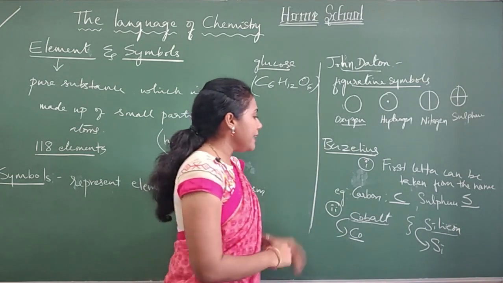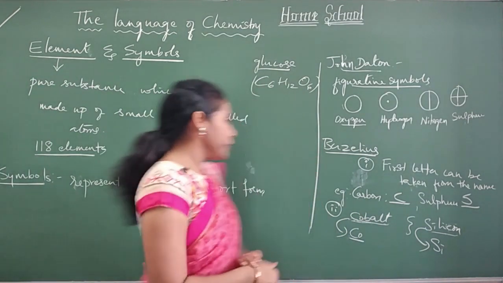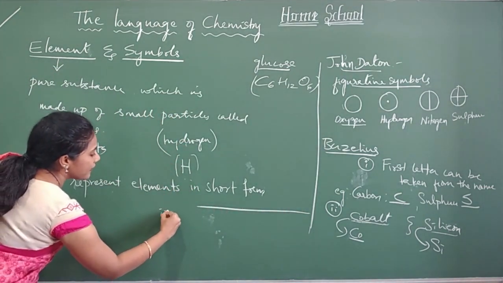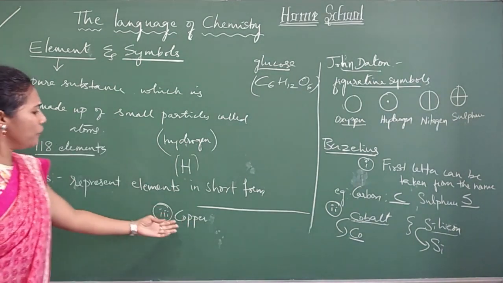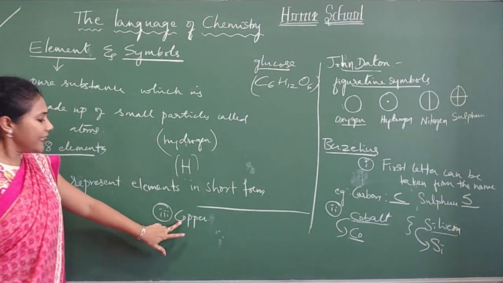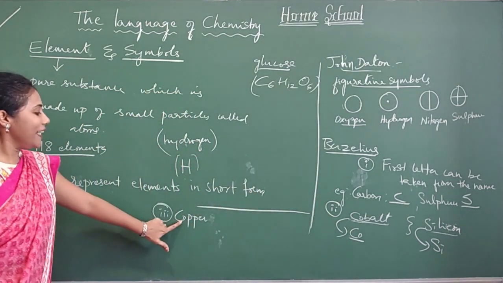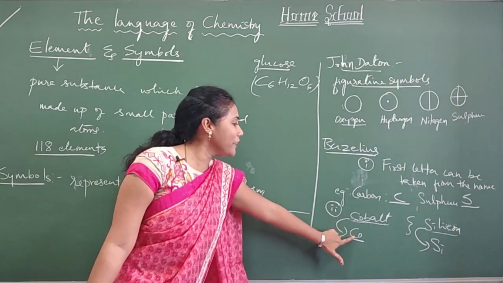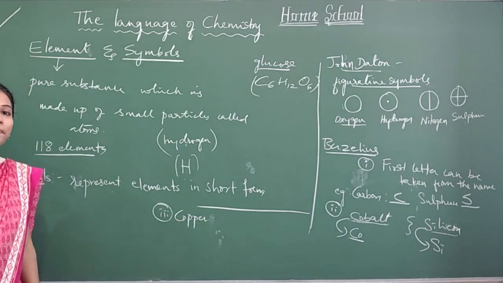Okay, and now the problem is, you have an element like copper, and what do you do here? You can't take C because that C is already given for carbon. You can't take the first two letters CO because it has already been given for cobalt. Then what would you do in this case?